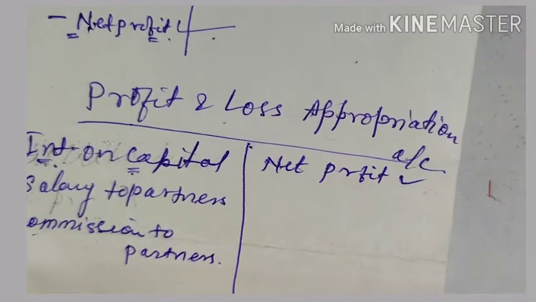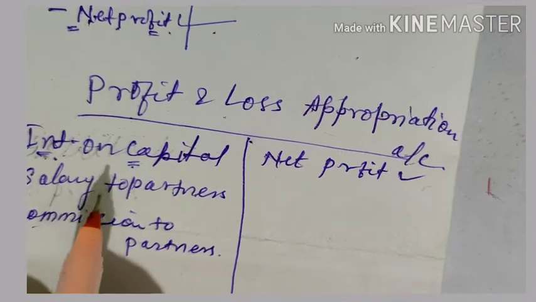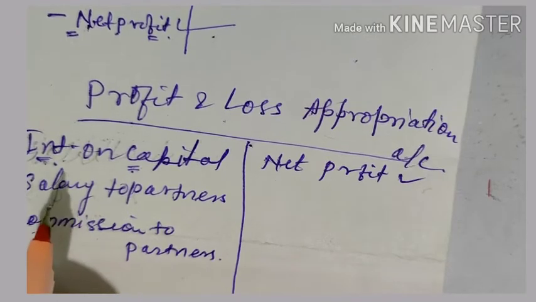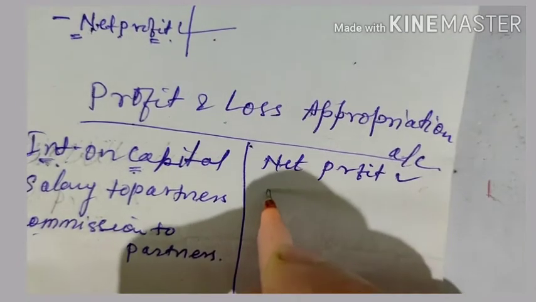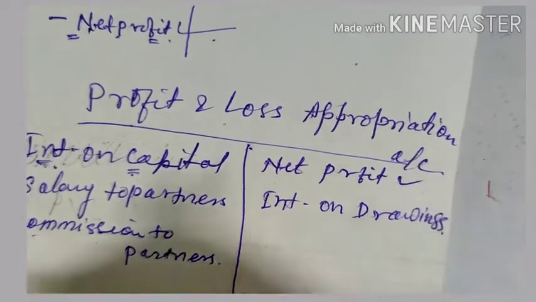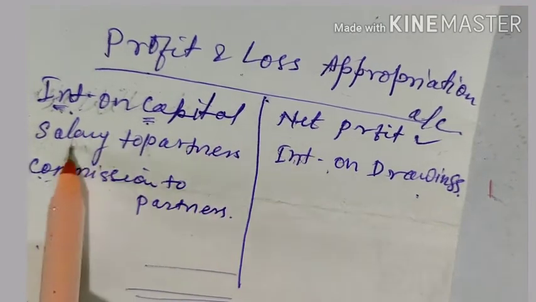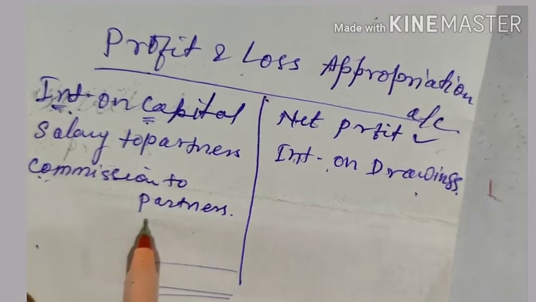If the interest on capital is allowed, then the firm may decide to charge interest on drawings. And when a firm charges interest on drawings, the firm will receive the interest from the partners. Mind it, the firm will receive. So this is going to be the income of the firm. So income of the firm is on the credit side. So here on the credit side you have interest on drawings. Out of these, interest on capital, salary to partners and commission to partners, and whatever other things are there, will be given out.